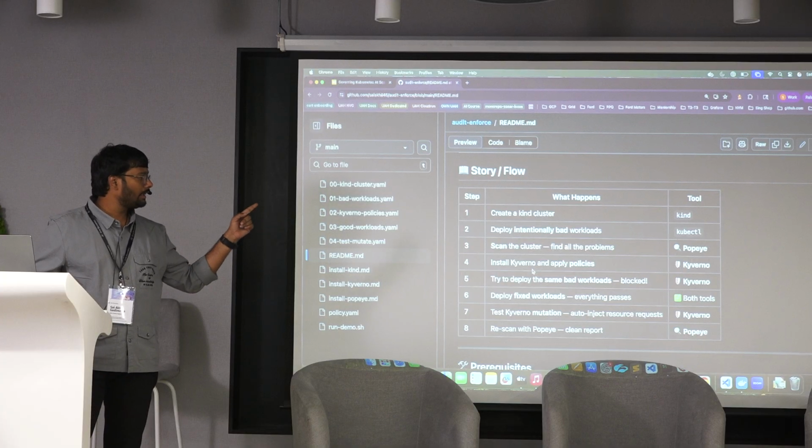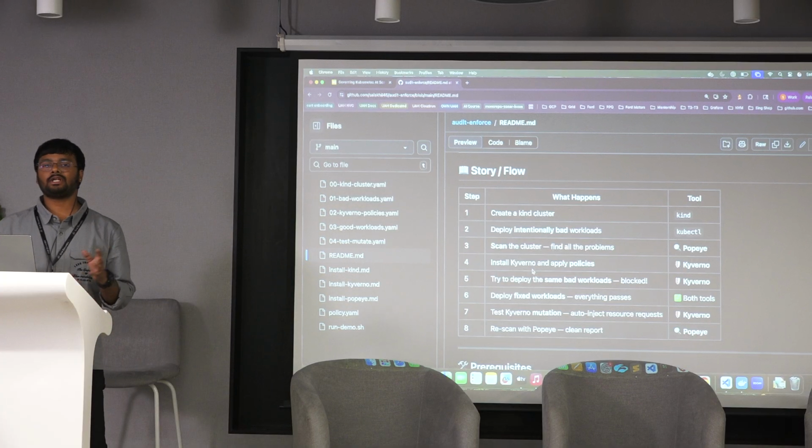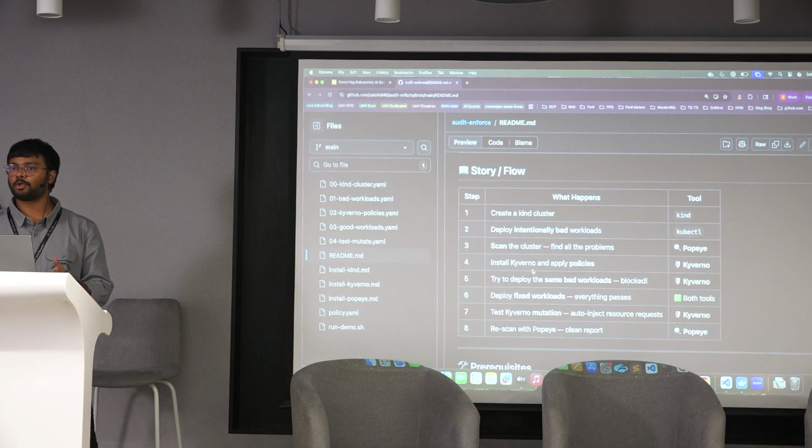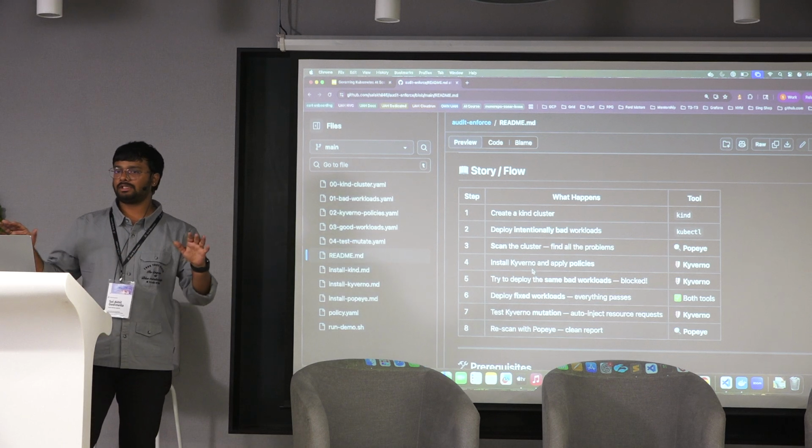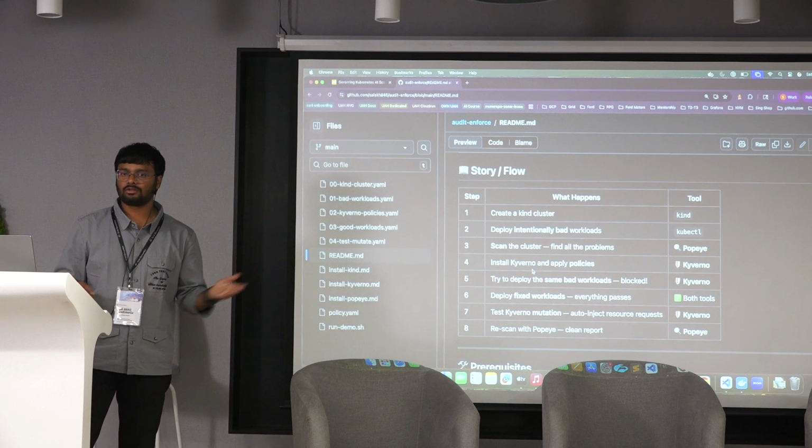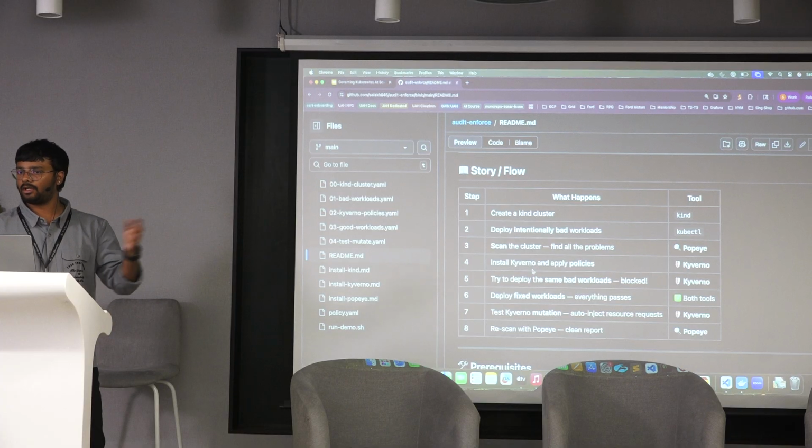First, we will be creating a kind cluster. Kind is a tool where we can create a local Kubernetes cluster. For the simplified version, I am choosing it. You can also clone this repository and practice all these things.